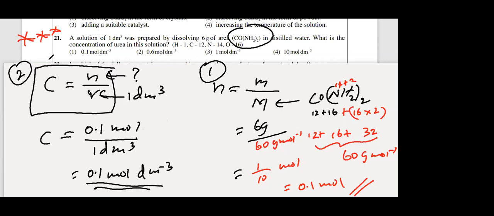That's it. First you find the moles of urea and then find the concentration, because volume is given in dm3. Right. So very important. Please raise the hand with correct understanding. Those who got the correct answer, please raise the hand. What is the answer? 0.1 moles per cubic decimeter. Answer is first one. Correct unit also very important. Question number 21. Answer is first one. Please raise the hand those who got this answer.